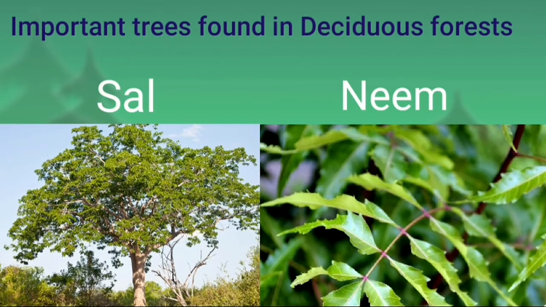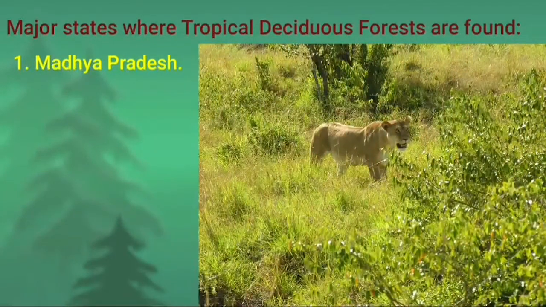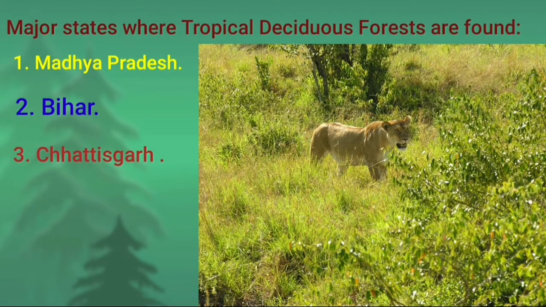Now we are going to see the areas, the places where they are most of the time found. The places are Madhya Pradesh, Bihar, Chhattisgarh, that is our state, then Uttar Pradesh, then Odisha. So these are some of the important places where you'll get tropical deciduous forest.